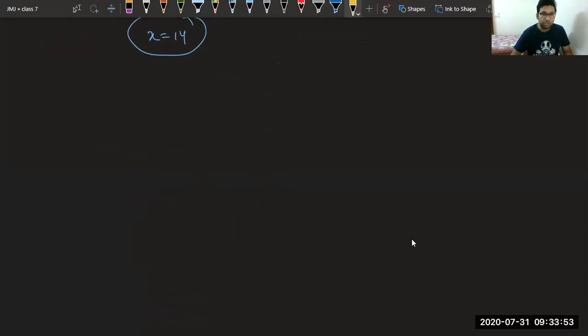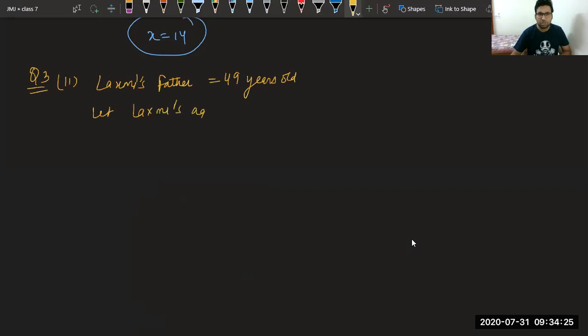Question number 3, second part. I want to discuss some new questions and you are asking the same questions again. Lakshmi's father is 49 years old. He is 4 years older than 3 times Lakshmi's age. So let Lakshmi's age be equal to X years.